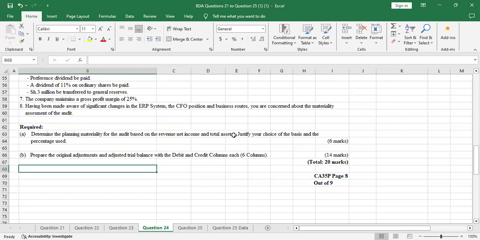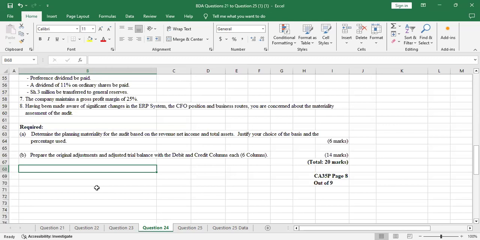So how are we going to choose between revenue and the net income, which is the profit before tax in this case? When you do materiality, you use what you call professional judgment. That's your own judgment. Nobody is supposed to guide you.